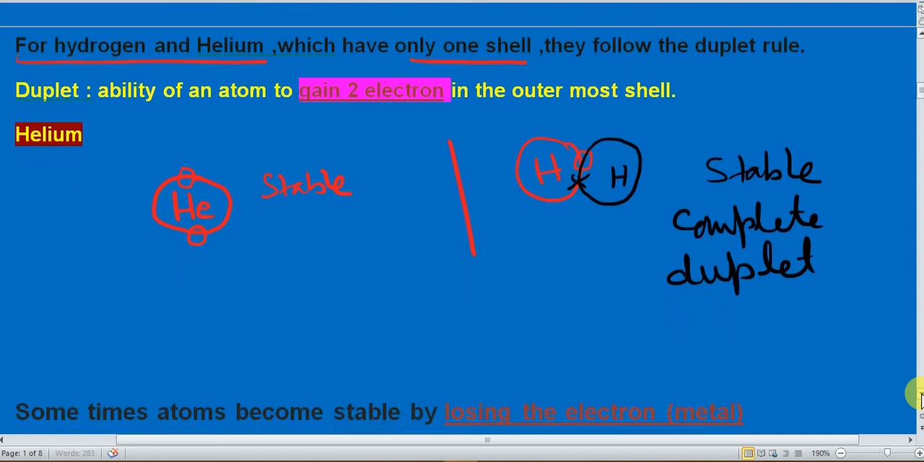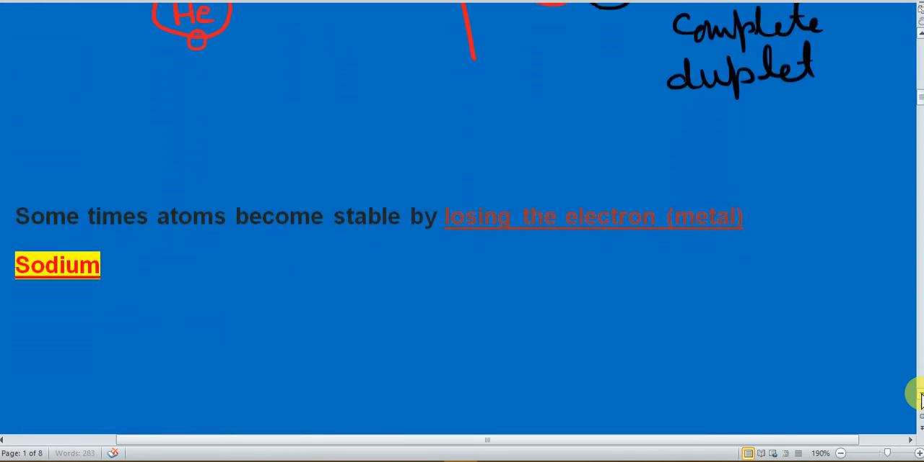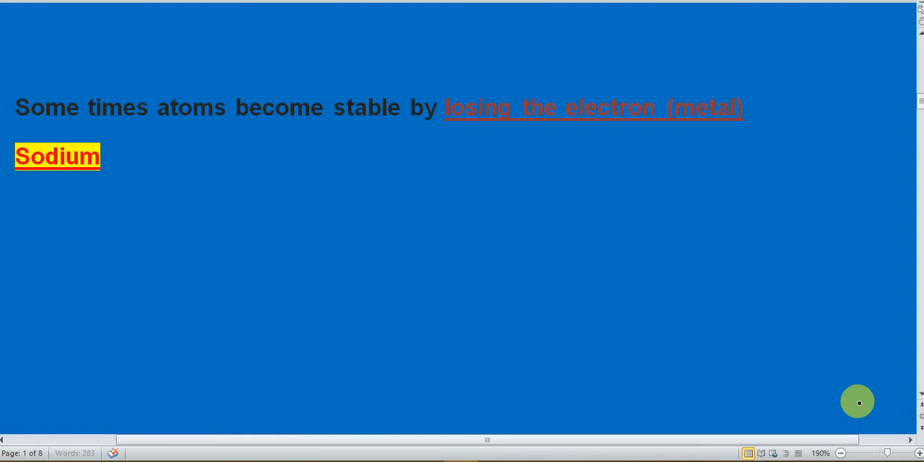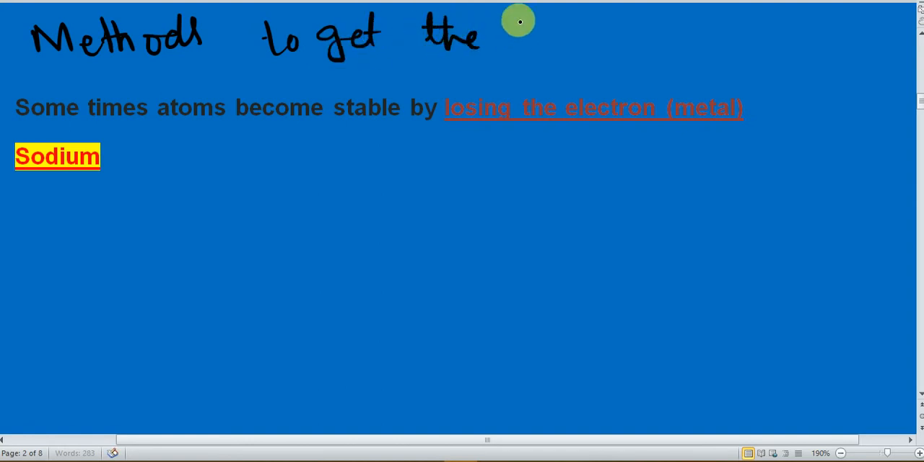So you have learned two rules: octet rule for those elements which have more than one shell, and duplet rule for those elements which have only one shell. What are the methods to get the stability? Methods to get the stability of an atom.